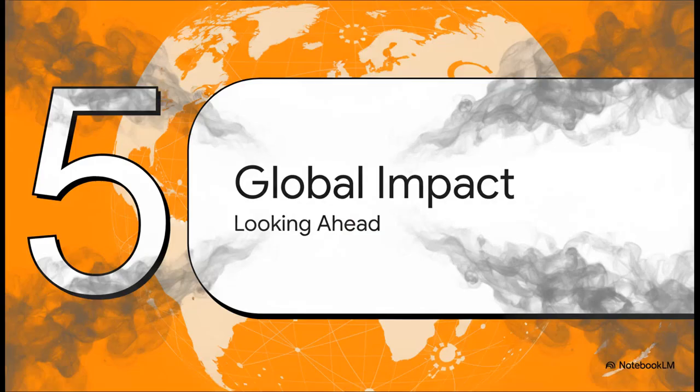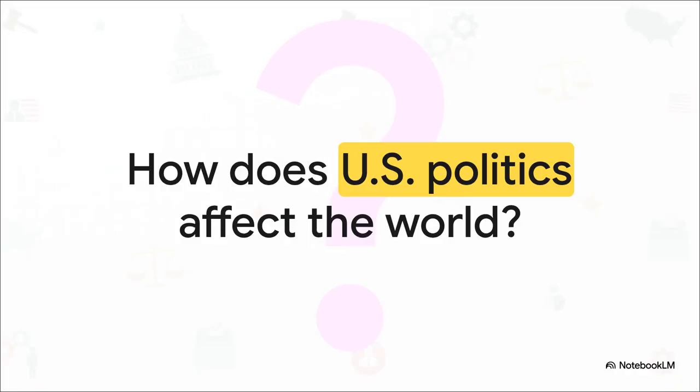And finally, Section 5, Global Impact and Predictions. Let's zoom out for a second. Because this is the crucial question we really have to ask. How does U.S. politics actually affect a nation like India, or, frankly, the rest of the world? Why on earth should someone living thousands of miles away care about which party controls the U.S. Senate or what the Supreme Court decides?